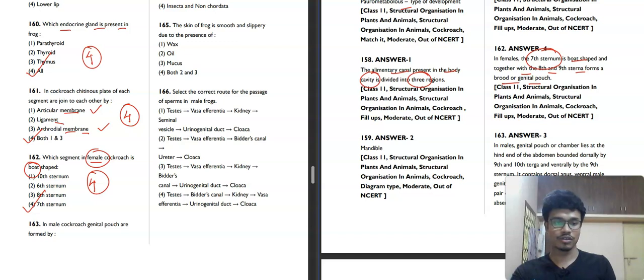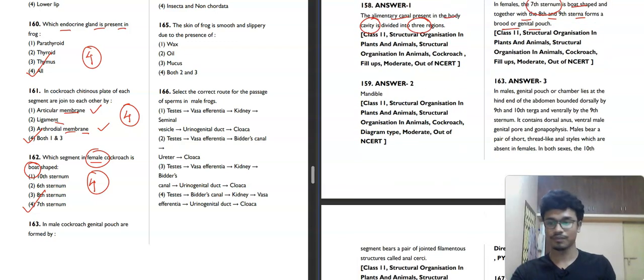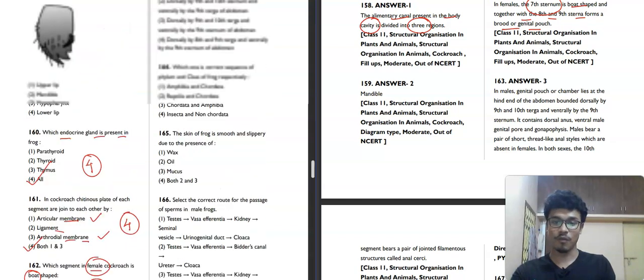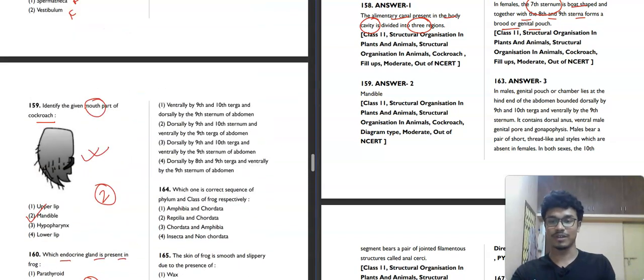Now moving towards question number 163. It is saying that in male cockroach, genital pouches are formed by, the options are given. This is a very tough question. You can see the options. This is a tough one, but you can do it.